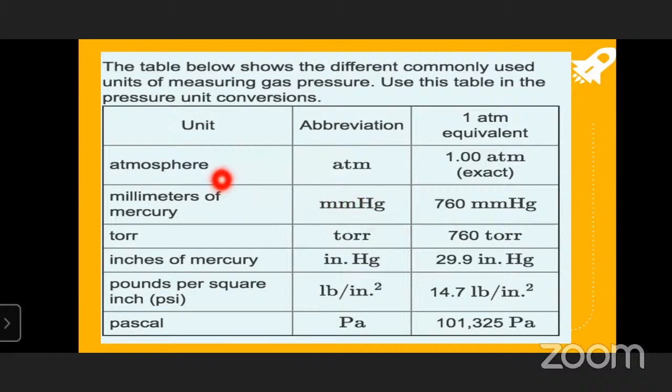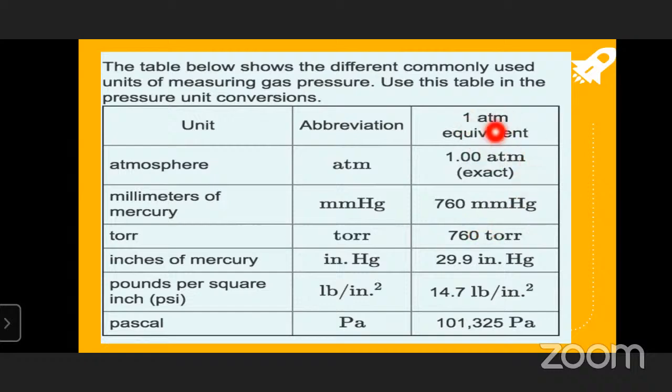1 atmosphere is one of the units of the pressure of the gas. It can be said in mmHg also: 1 atmosphere is equivalent to 760 mmHg. That is measured in a barometer, which measures pressure. We already learned this in lower classes. Torr is also one of the units, and 1 atmosphere is equal to 760 torr.